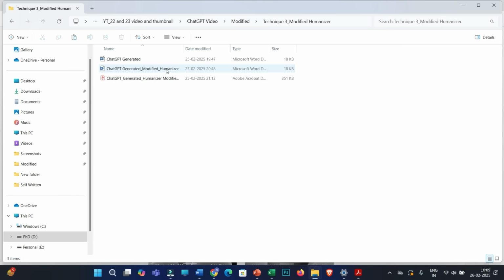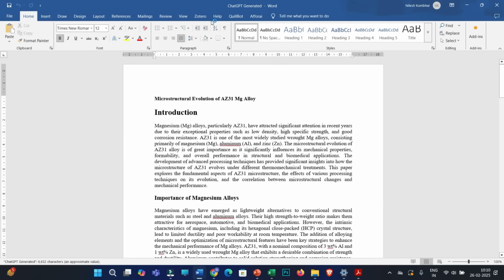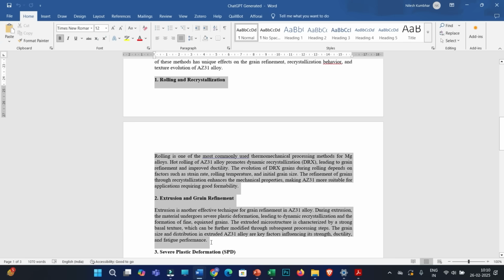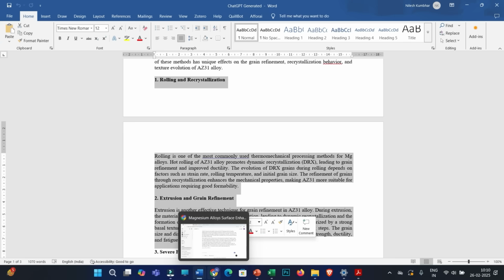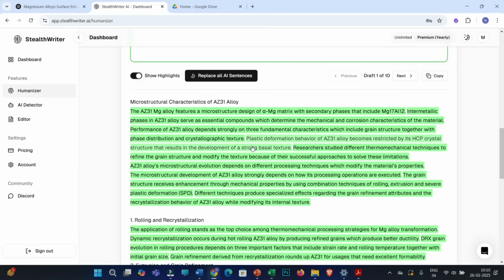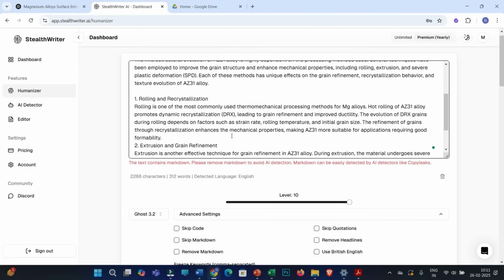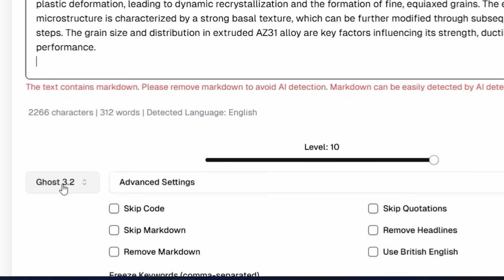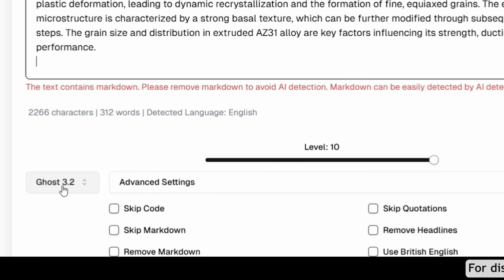But still, in order to maintain the quality, we are not going to humanize the entire text. So carefully go through this technique. Under this technique, what I have done, so this is the original file. In order to break the sequence, I only copied these 2 paragraphs into this StealthWriter interface. Under StealthWriter, you can find many models available, but the Ghost model is the best model, where you will get comparatively better text, but unfortunately it comes with the premium version only.